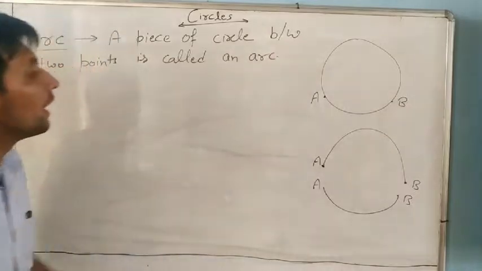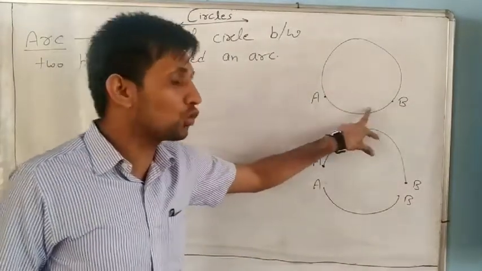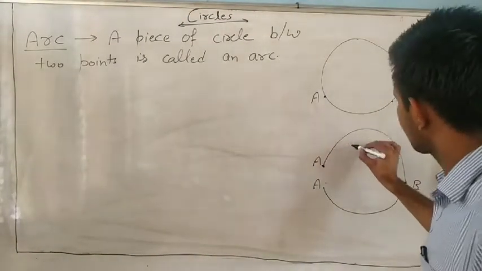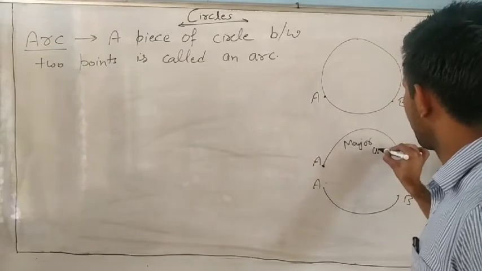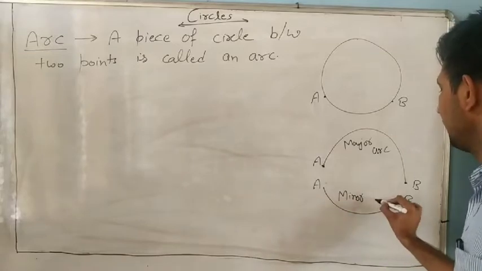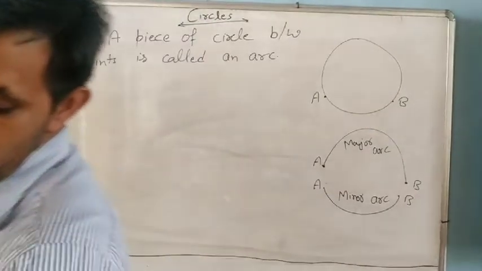Okay, AB is an arc. So there are two arcs. One is the major arc, which means the bigger one, and the other is the minor arc.